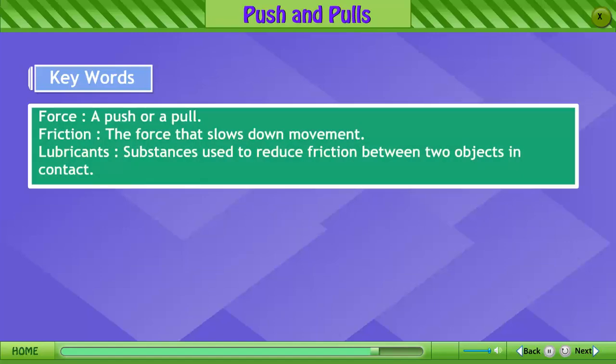Keywords. Force: a push or a pull. Friction: a force that slows down movement. Lubricants: substances used to reduce friction between two objects in contact.